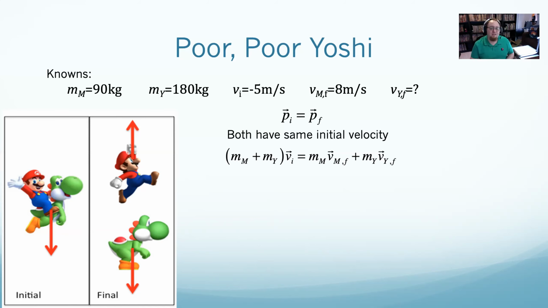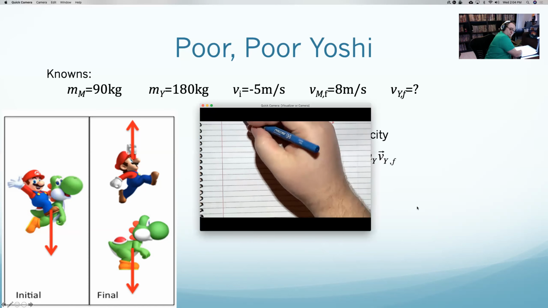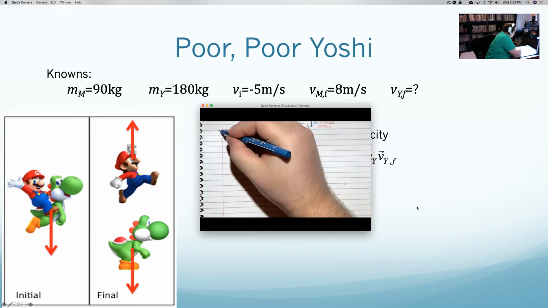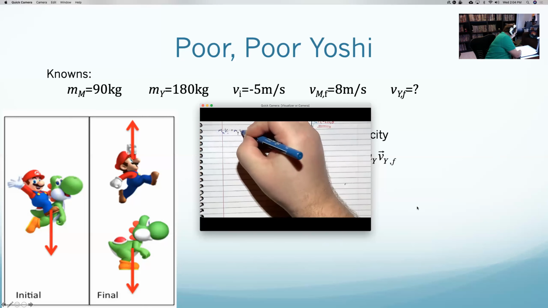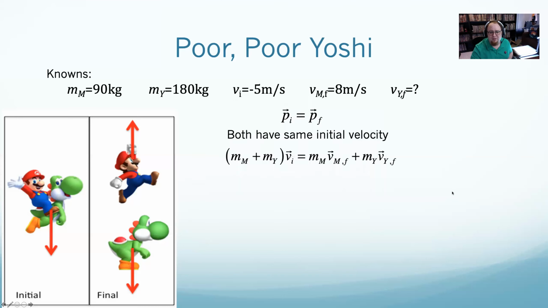Now, I could have done it separately. I could have put it as, what is it? Mass Mario velocity initial plus mass Yoshi velocity initial, and kept them separate and just said they had the exact same magnitude. That would have worked. You can really go either way.